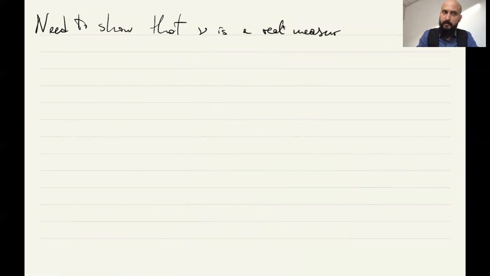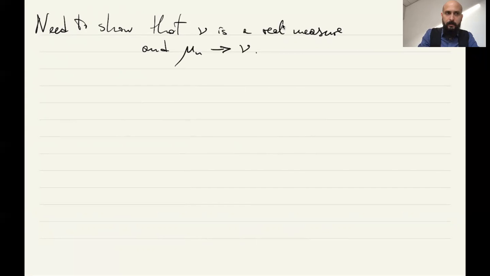Okay, what we need to show is that this nu forms a measure, a real valued measure, and mu_n actually converges in norm to mu.